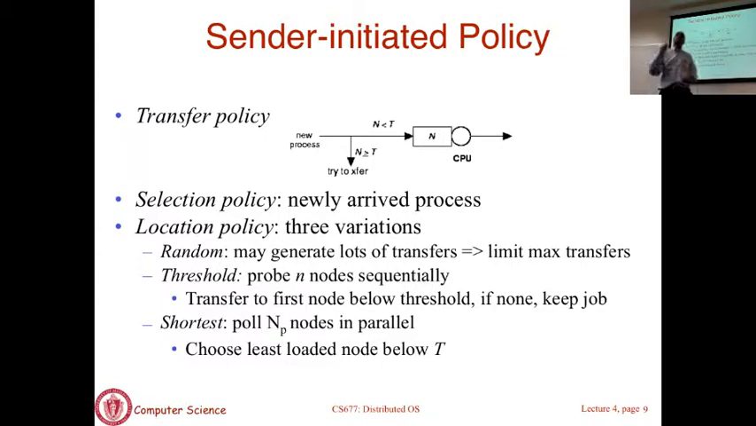Location policy, which says where should I send it. The machine is loaded, I have a newly arrived process, and I have to pick where to send it. That depends on how you decide which machine to pick. You can pick a machine at random. I toss a coin, and the machine chosen randomly based on this coin, I just ship it there.